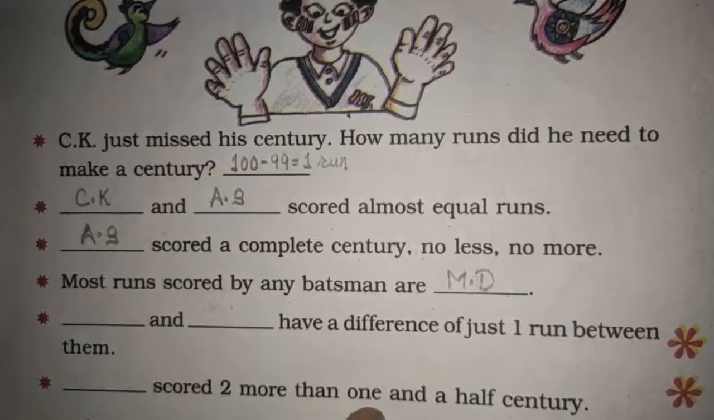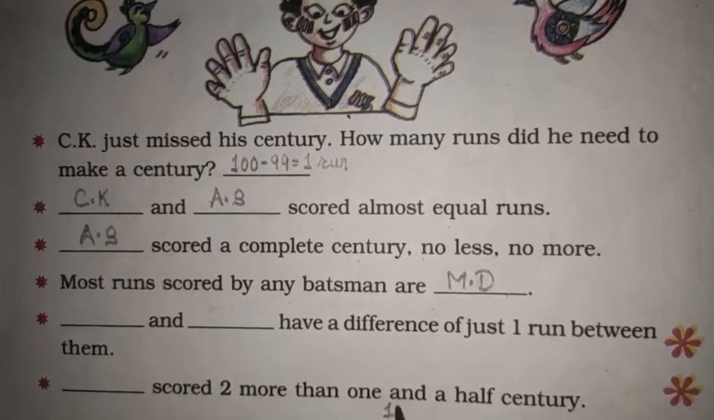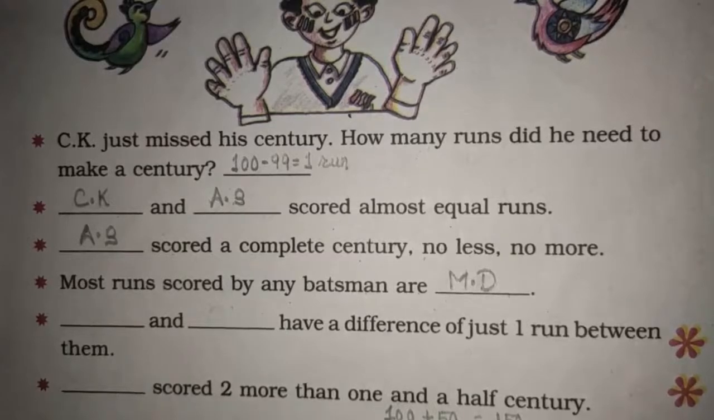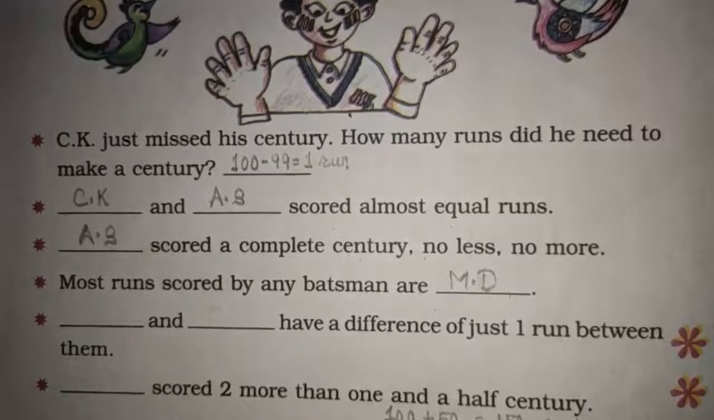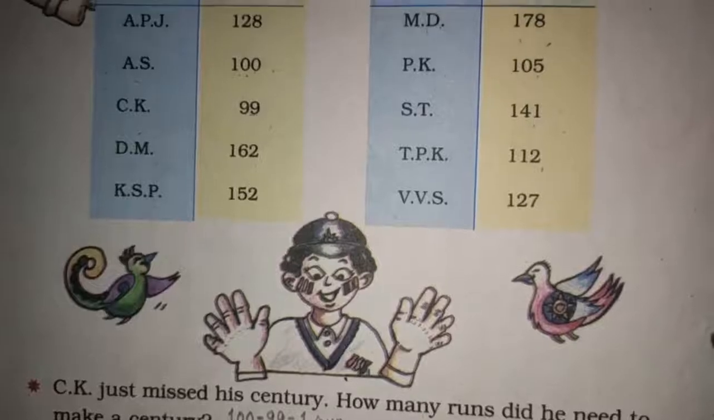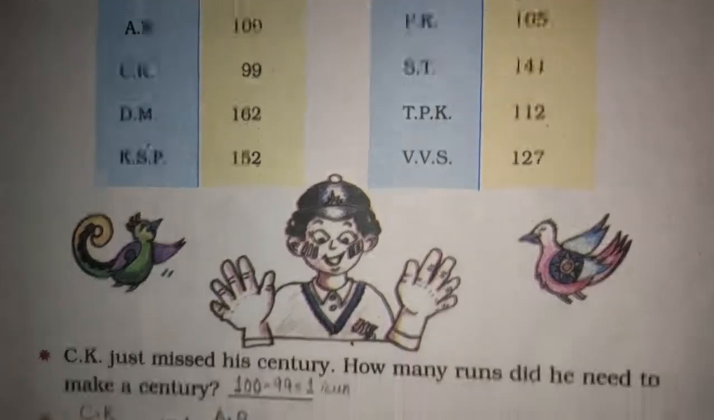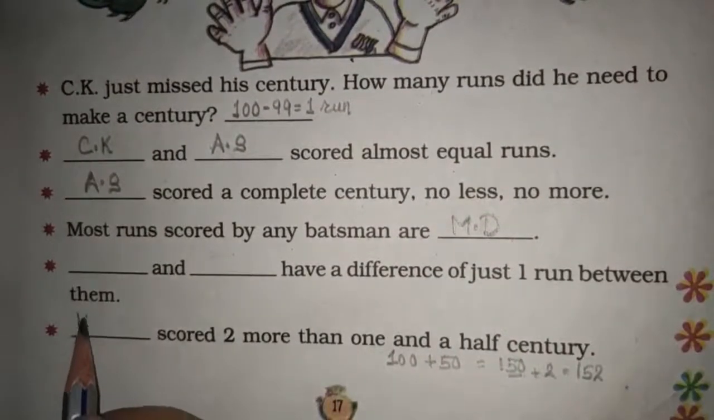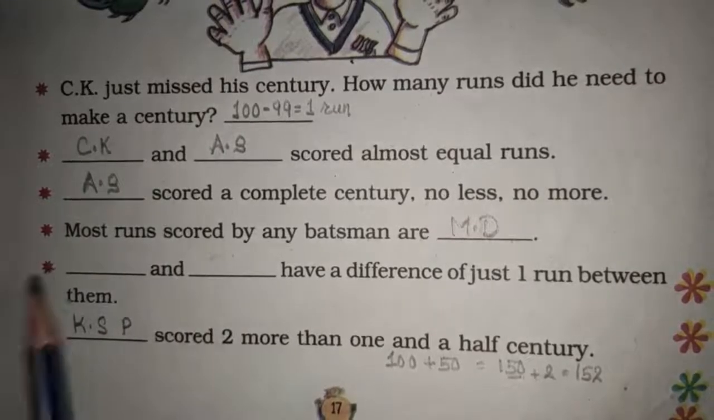Dash and Dash have a difference of just 1 run between them. Dash scored 2 runs more than 1.5 century. So 1.5 century means 1 century is 100, and half century means 50. So 150. More than means someone has scored 152. Now let us see who has scored more than 152 runs here. Yes, KSP has scored 152. So the last answer is KSP. This one you will do by yourself.